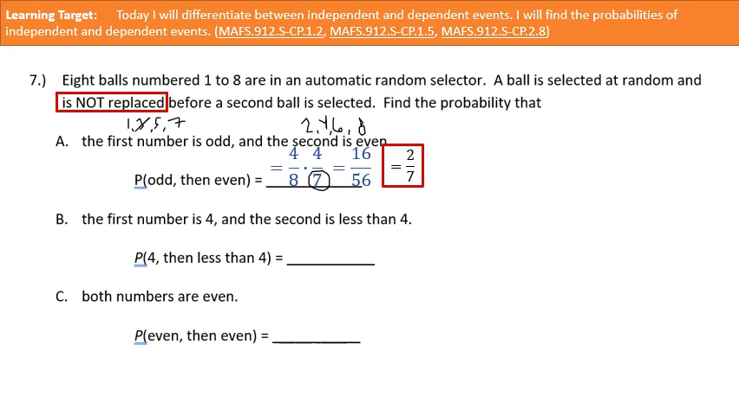Okay? All right, let's look here. The probability of the first number is a 4. How many numbers are a 4? Just 1. The second number is less than 4.